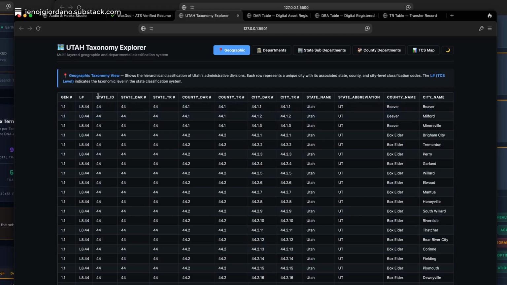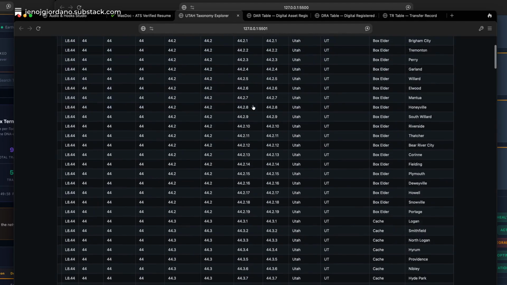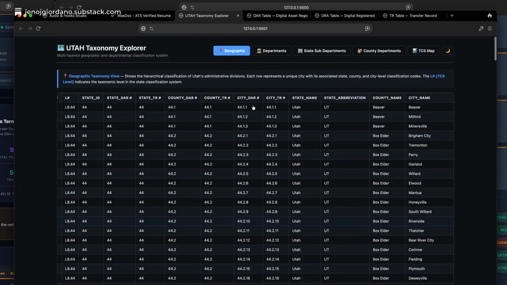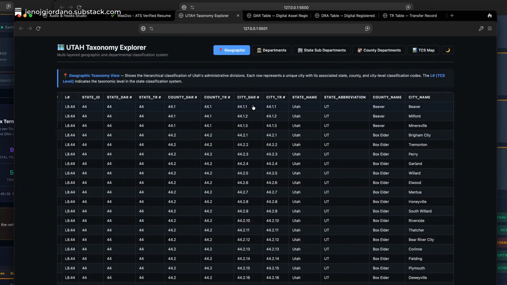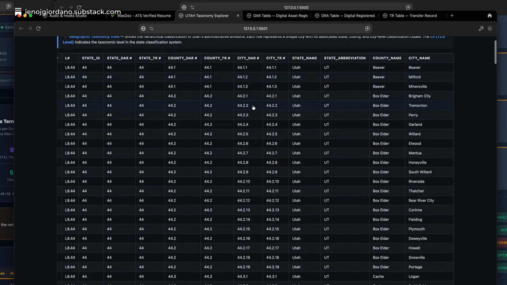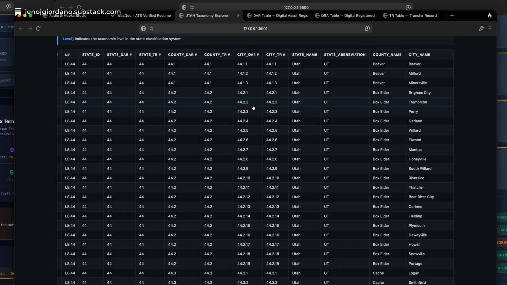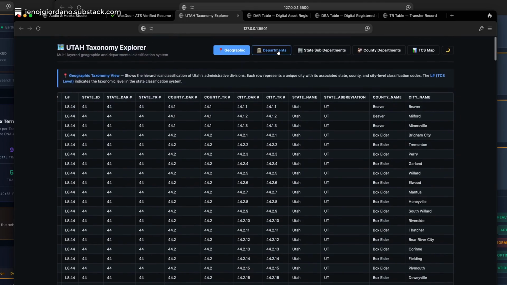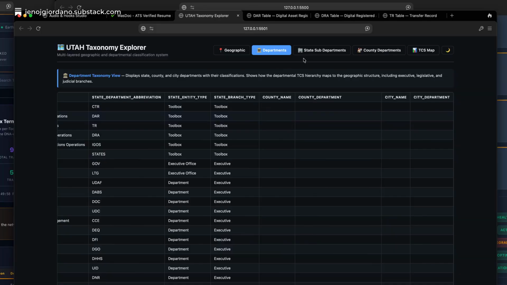And I'll have to explain all this stuff later, but for the case examples of what I've done, I've created digital asset registries and terminal registries, to be synced with the state, county, and city operations, because I was able to actually digital twin their operations inside my ecosystem.